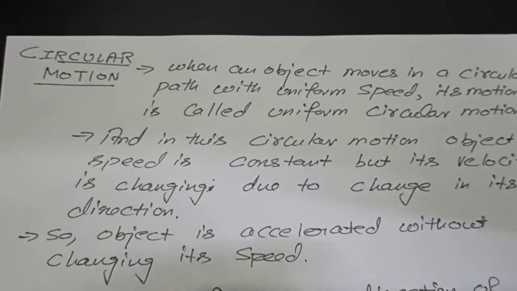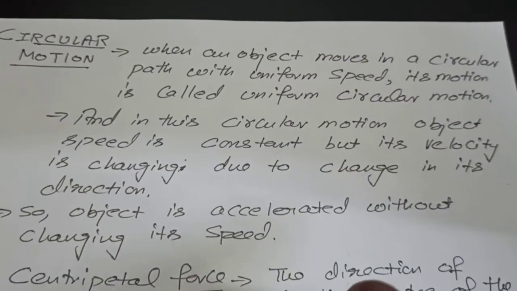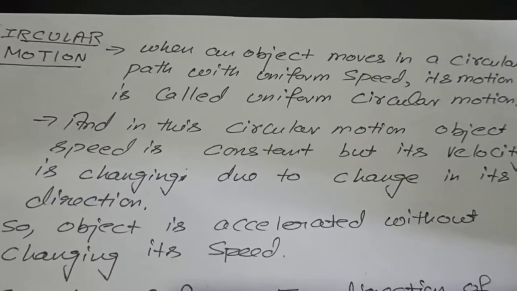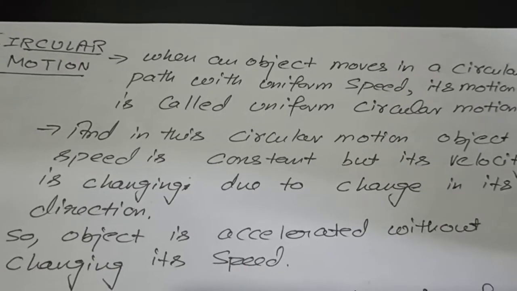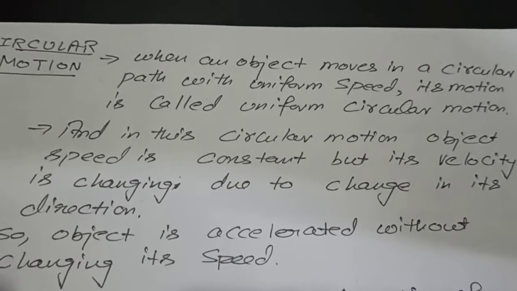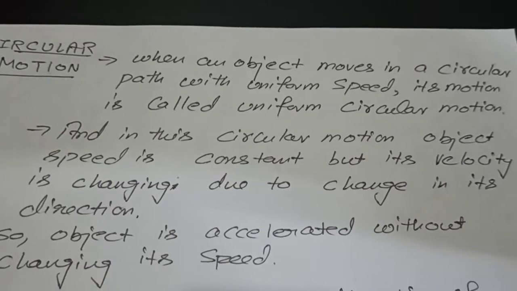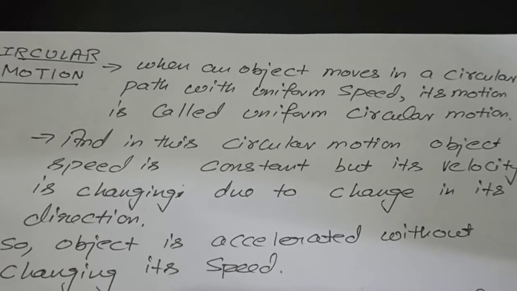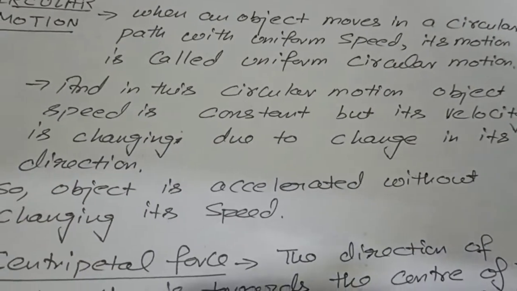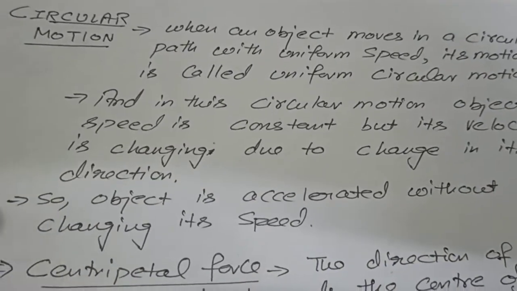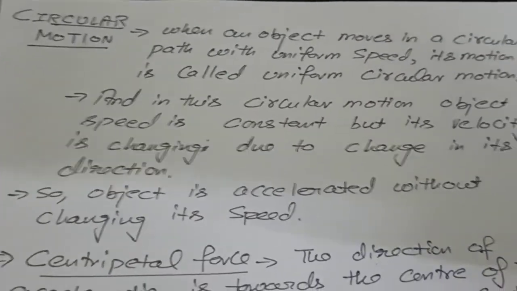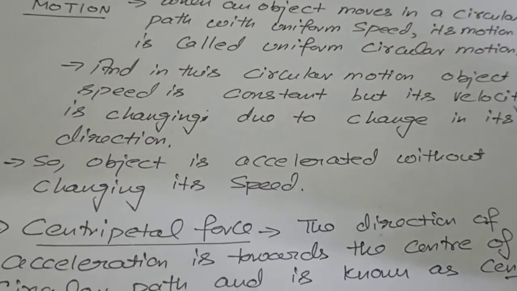In this circular motion, the object's speed is constant but its velocity is changing due to change in its direction. Whenever a body revolves, the speed may be constant but due to the change in direction, the velocity is changing. Velocity is a vector quantity, and if the direction changes then the velocity also changes. So the object is said to be accelerated without changing its speed, because velocity is changing due to the change in direction. It is accelerated motion, but the speed remains constant.